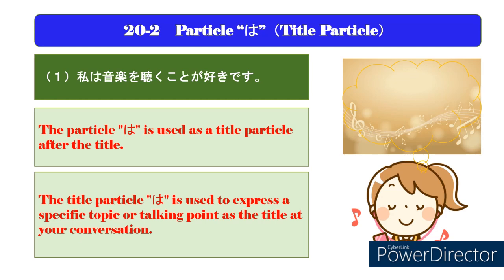This is pronounced, 私は音楽を聴くことが好きです。 In this case, 私 means, "as for me." In other words, this corresponds to the title in the text. On the other hand, the subject of the predicate is 音楽を聴くこと.